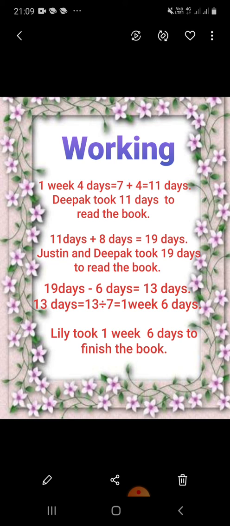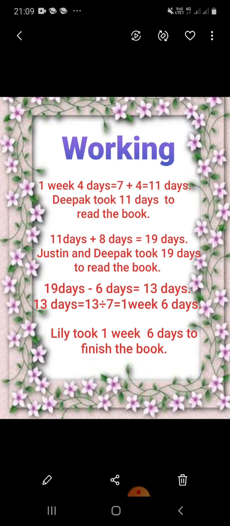Now, as we all know, 6 fewer days were taken by Lily than the total number of days Justin and Deepak took. So, 19 days minus 6 days, which is 13 days.